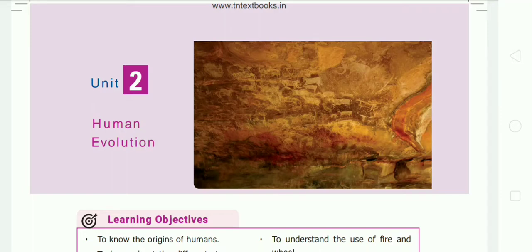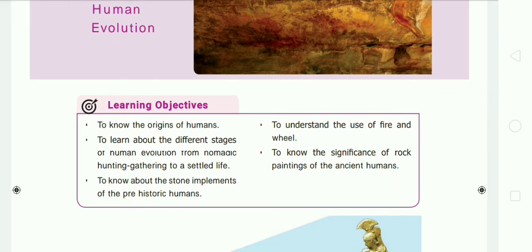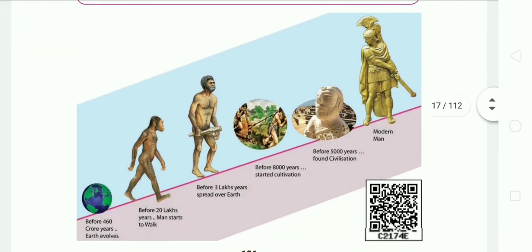So today we are going to start our second unit in history, that is human evolution. In this class we are going to learn about the origin of humans. Then we are also going to know about the different stages of human evolution, then about the stone implements of the prehistoric humans. So you can see the picture of human evolution.